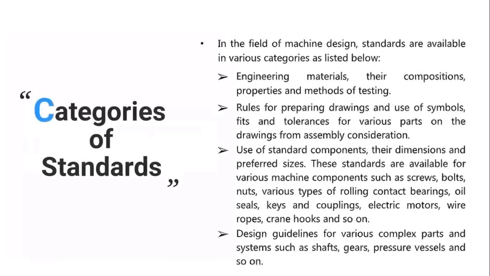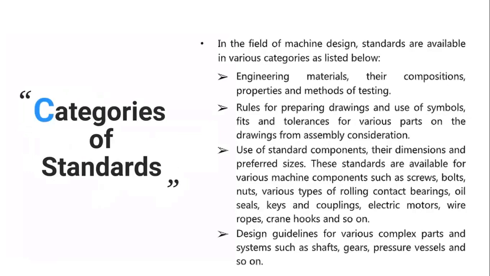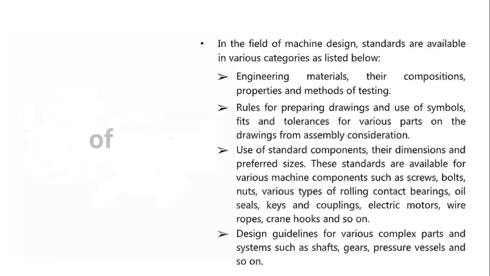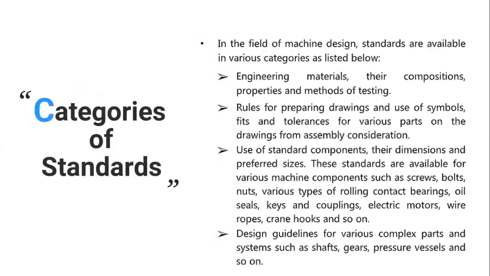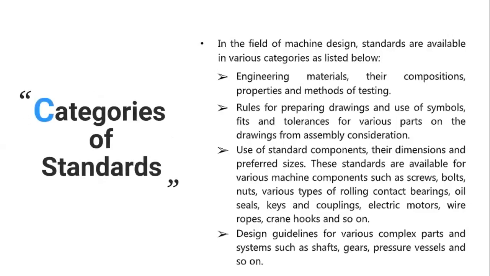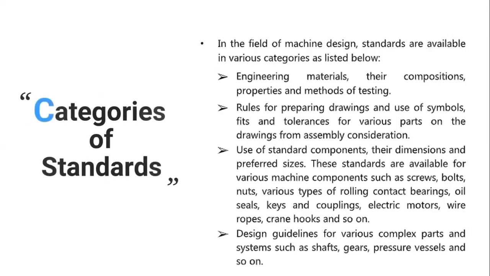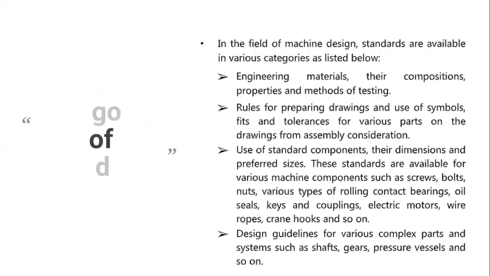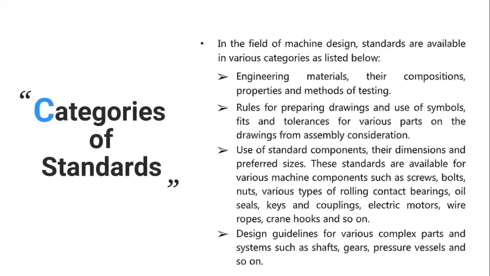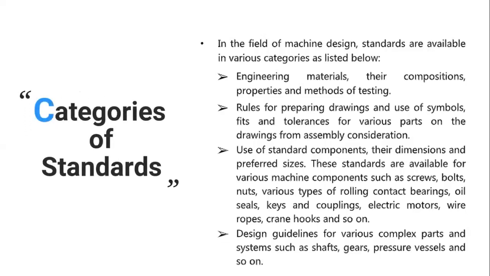Now, there are different categories of standards. In the field of machine design, as a design engineer, you should know that standards are available in various categories. For example, let us see the first one: engineering materials, their compositions, properties, and methods of testing. So there are standards for engineering materials, their compositions, properties, and methods of testing. There are standards for rules for preparing engineering drawings, and use of symbols, fits, and tolerances for various parts on the drawings for assembly consideration.